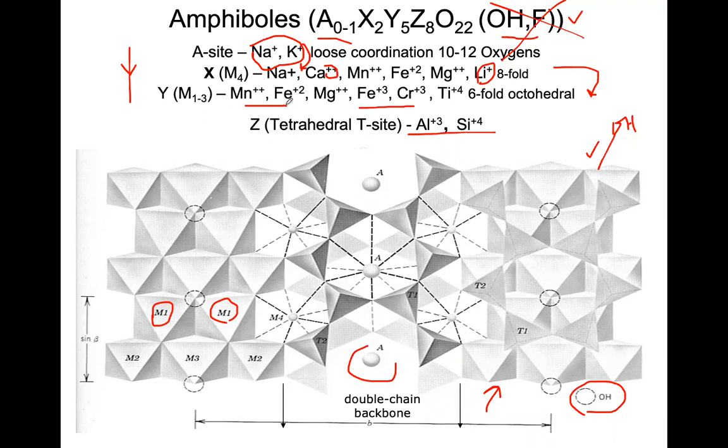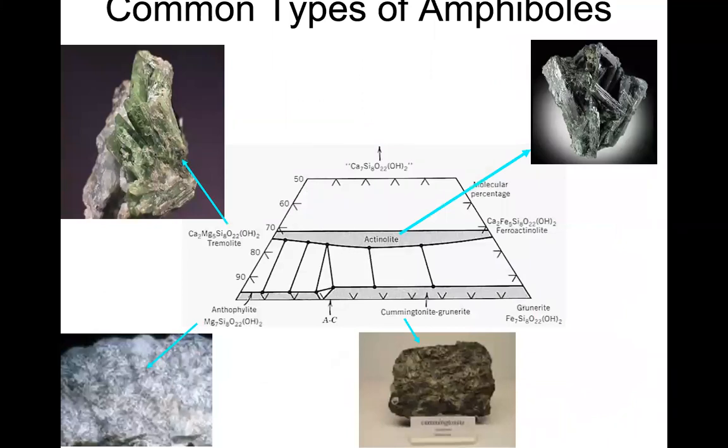Okay. So basically you have double chains in amphibole. So you have one single chain here and another single chain here, right? This is how the double chains are produced. Okay, so we'll see some common types of amphiboles. The common types of amphiboles are,